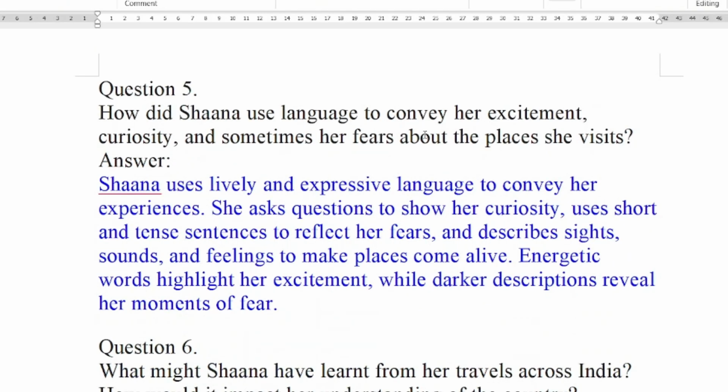How does Shana use language to convey her excitement, curiosity, and sometimes her fears about the places she visits? Shana uses lively and expressive language to convey her experiences. She asks questions to show her curiosity, uses short and tense sentences to reflect her fears, and describes sights, sounds, and feelings to make places come alive. Energetic words highlight her excitement, while darker descriptions reveal her moments of fear. So all mixed emotions were seen in her letter.